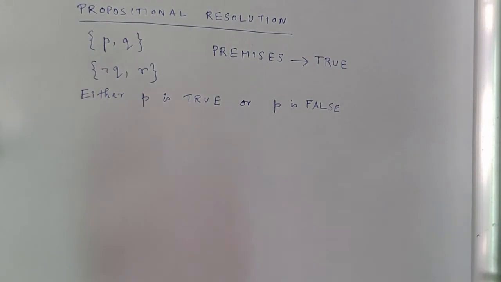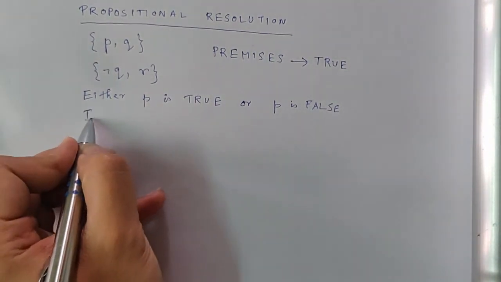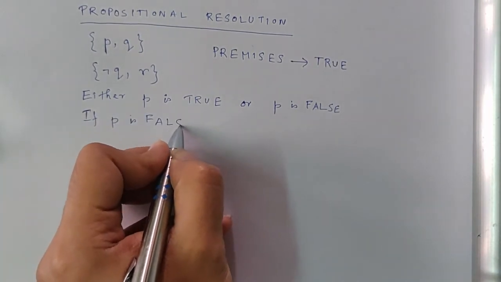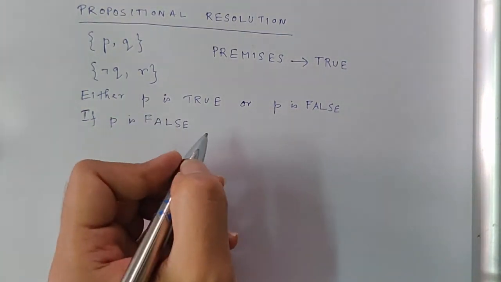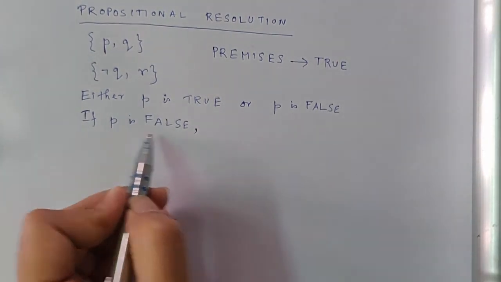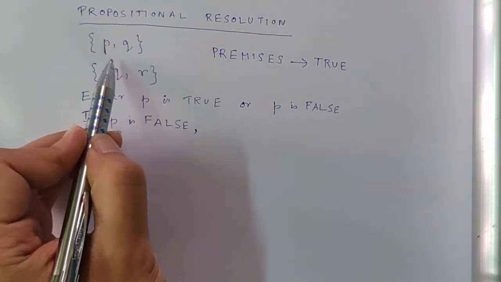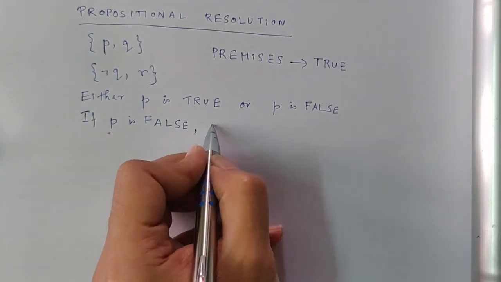It can be either true or false. Now see, if P is false, then to satisfy this clause, Q has to be true.